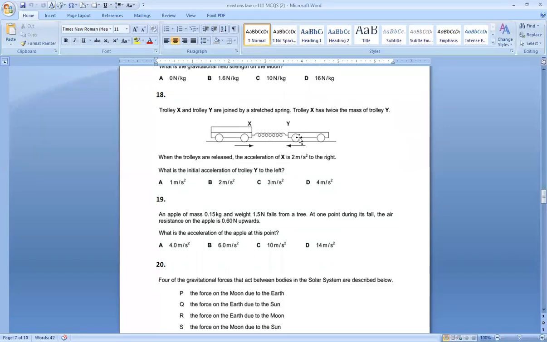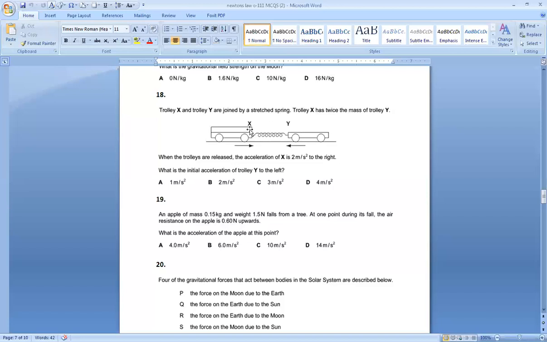According to Newton's second law, in the lesson I told you that the acceleration is directly proportional to the force, and inversely proportional to the mass. If mass is greater, acceleration is less. If mass decreases, acceleration increases. Because Y's mass is half the mass of X, so its acceleration must be double.